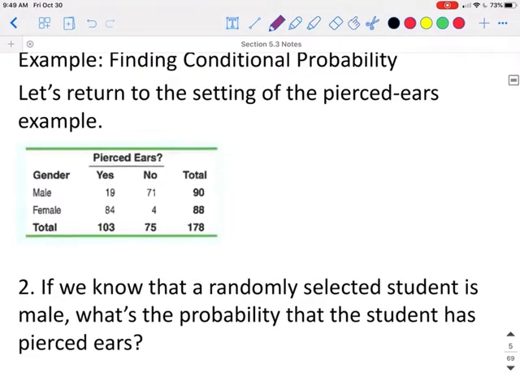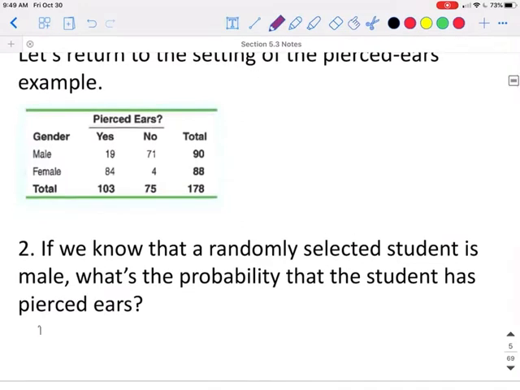If we know that a randomly selected student is a male, what's the probability they have pierced ears? So this time, we're finding the probability they have pierced ears given that we already know that they are a male student. So we have 90 male students in the class, and of those 90 male students, 19 of them have pierced ears. So we know that given the student is male, we have a 21% chance that we will select a student who has pierced ears.